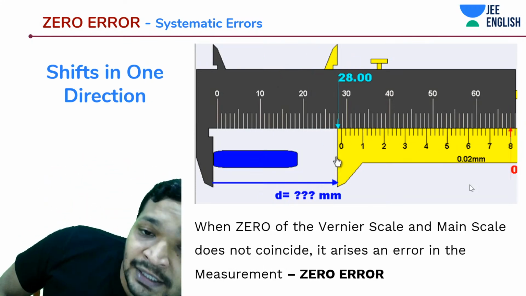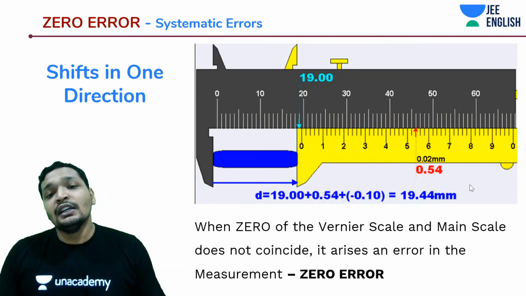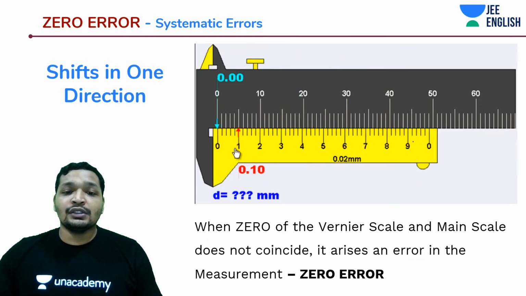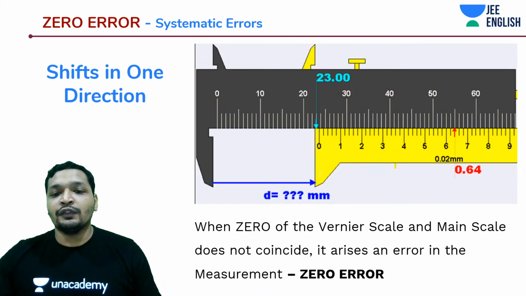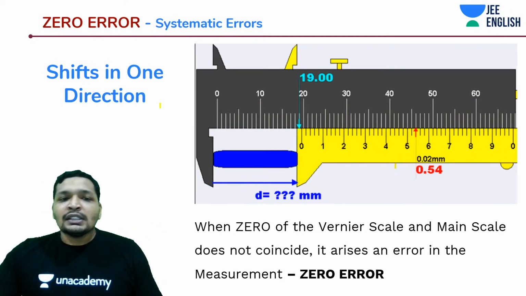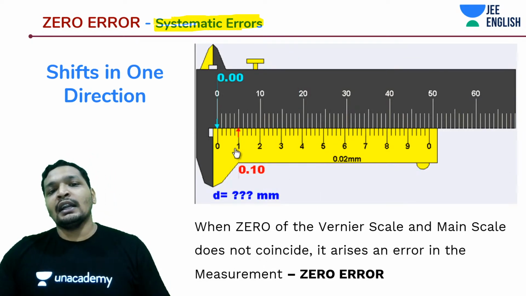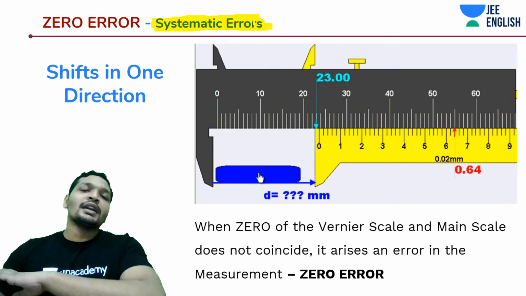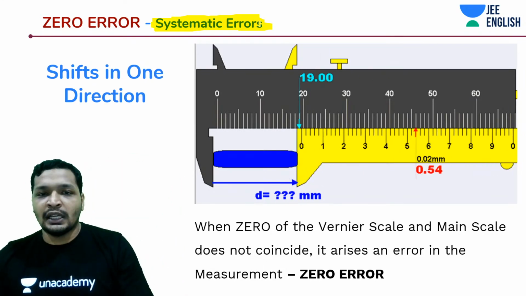Your Vernier calipers can come with zero error, your screw gauge can come with zero error, many instruments can come with zero error. So zero error is when, in this case in the simulation you see over here, your zero is not coinciding. The zero of the Vernier scale is not coinciding with the zero of the main scale, then you call it zero error. There are different kinds of zero error. Zero error is a systematic error. It comes under the category of systematic errors, and generally zero error tends to move your reading either to the left direction or to the right direction. You'll understand that it will add either a negative sign or a positive sign to the final reading.